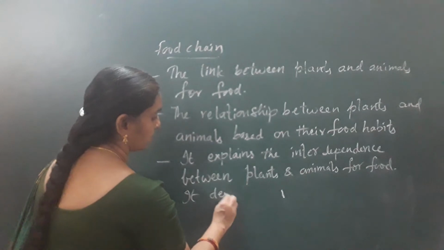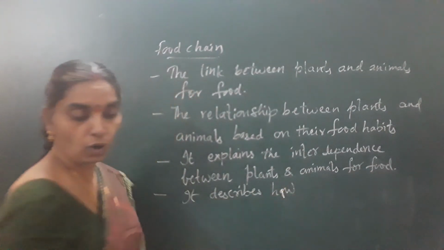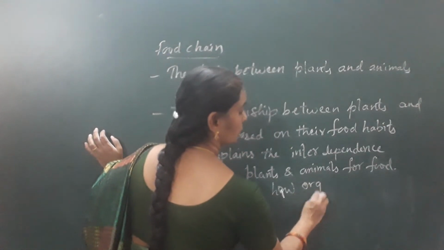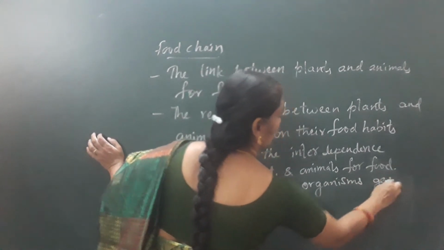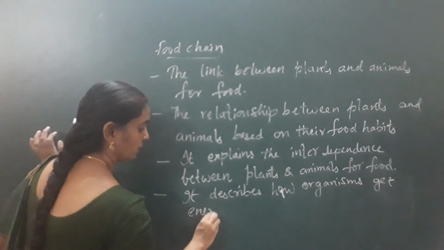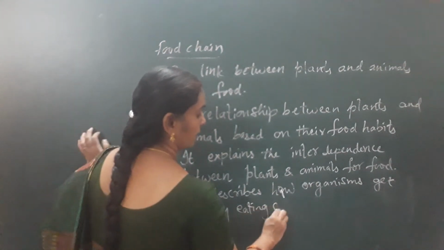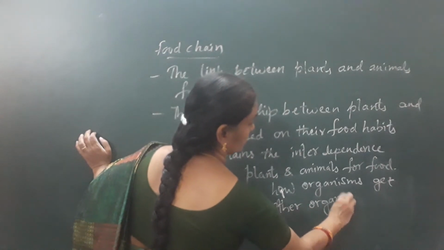Food chain describes how organisms get energy by eating other organisms.